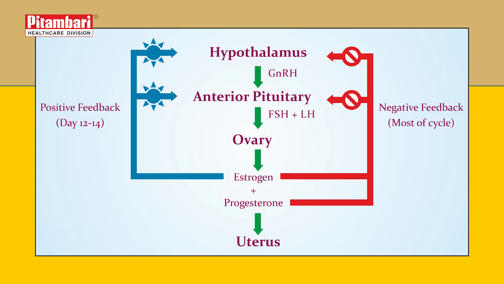Let us now come to the anterior pituitary gland, which stimulates the ovaries to produce an egg. So that is the HPO axis. Now, this pituitary gland releases follicle stimulating hormone and luteinizing hormone, and estrogens which are released by the ovary are responsible for a feedback mechanism in the pituitary gland.